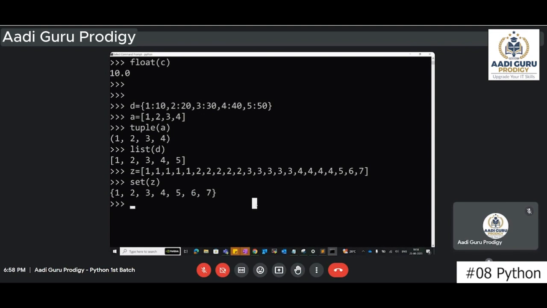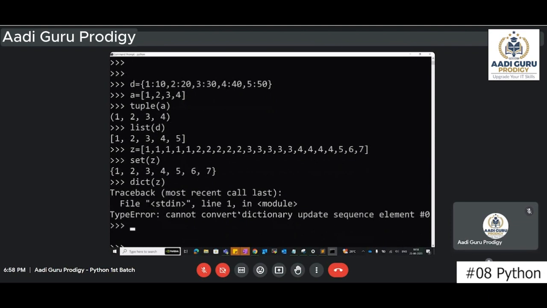So if you want to convert into a dictionary, dict of Z, then what will happen? It cannot be converted into a dictionary because this is having data like this, right? It's a sequence. But how does the data look in a dictionary? For one key, there should be a value. So the data is not easily convertible, right? The pattern is different.